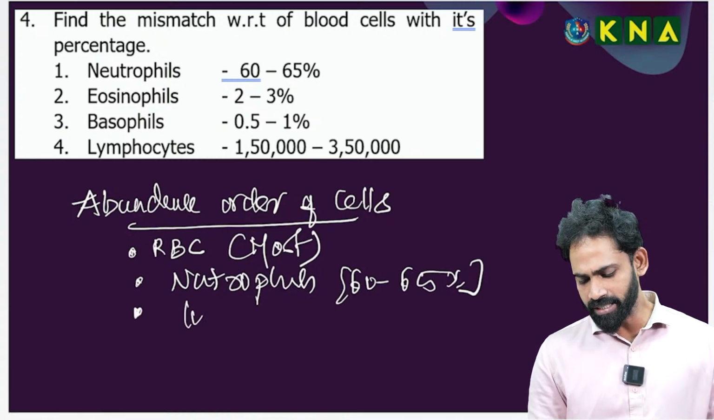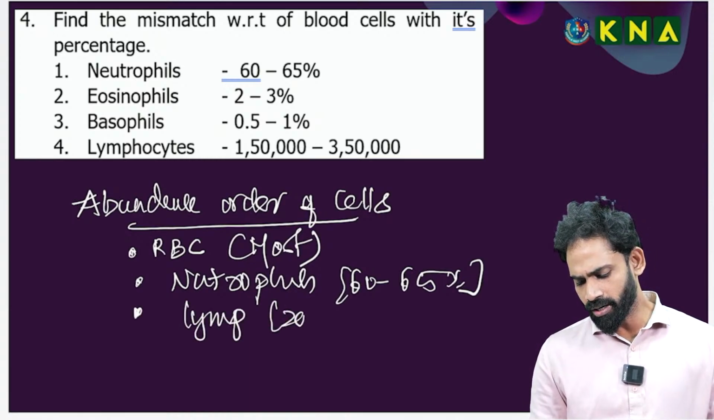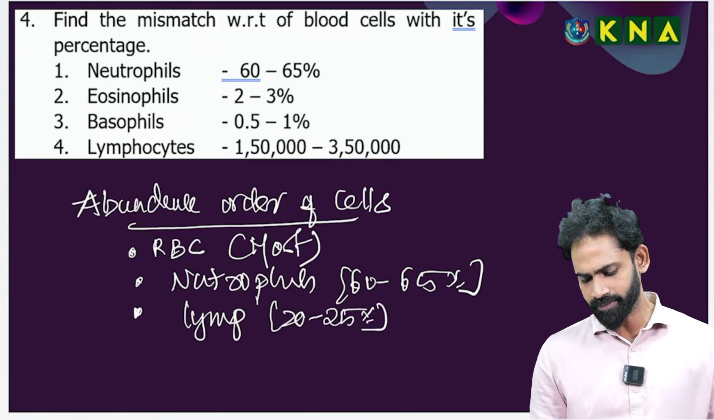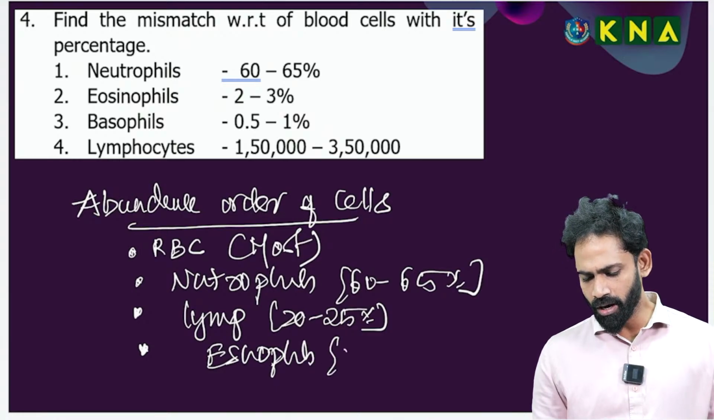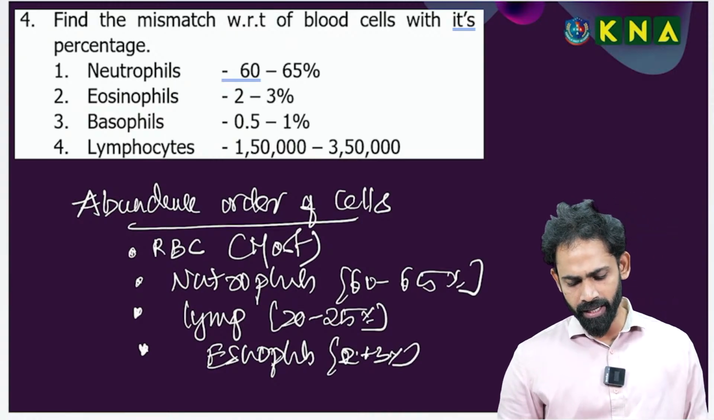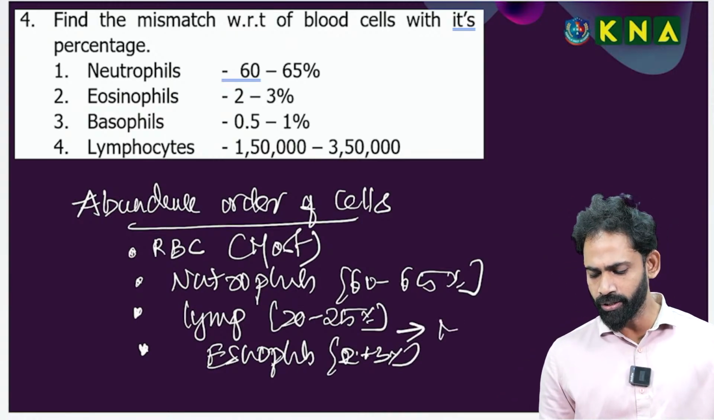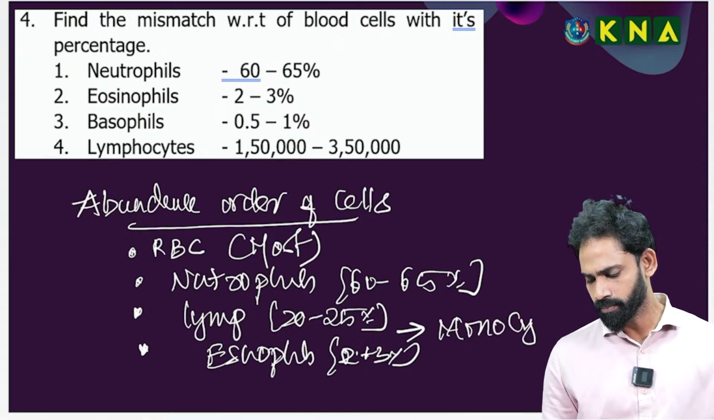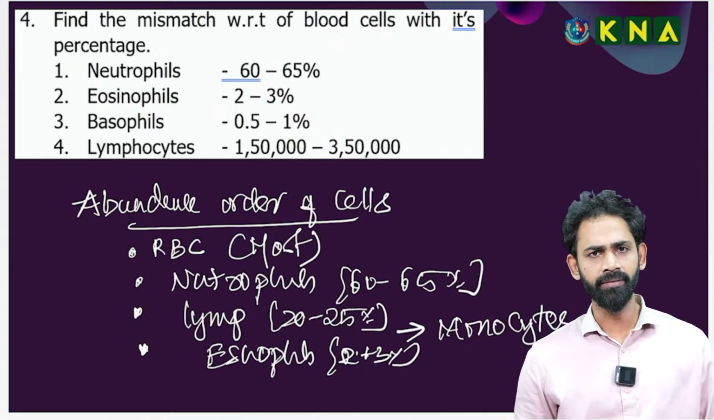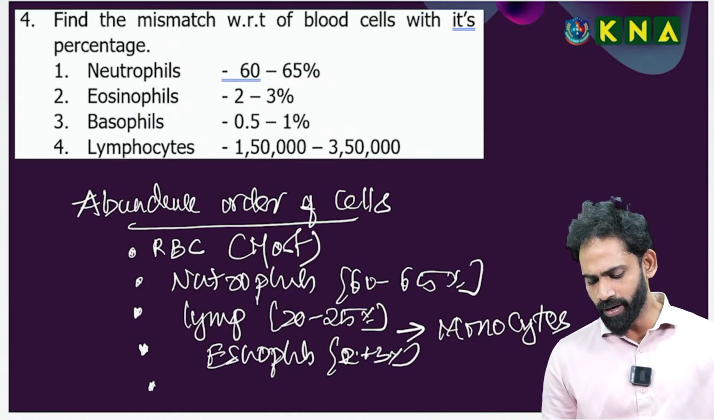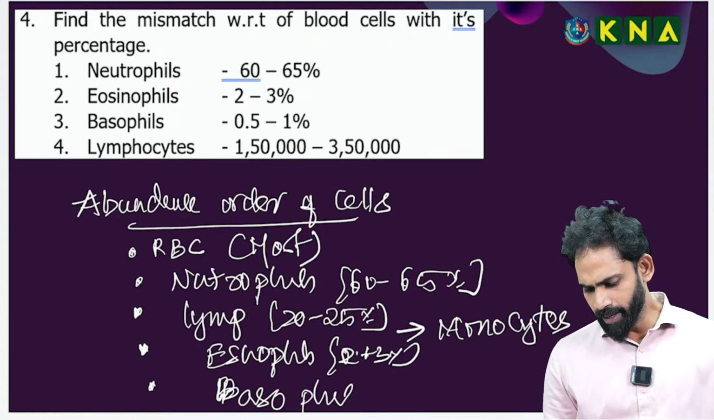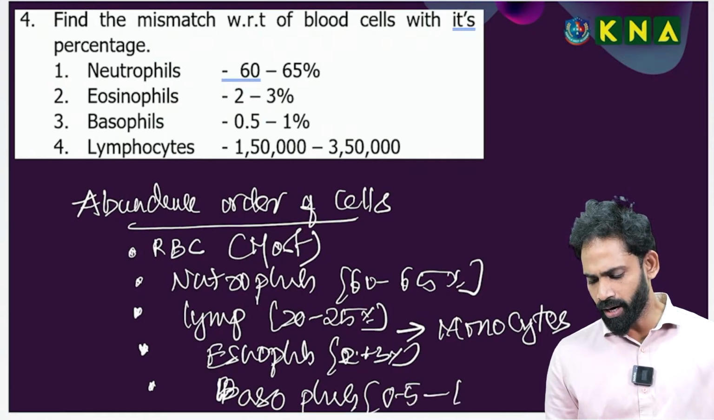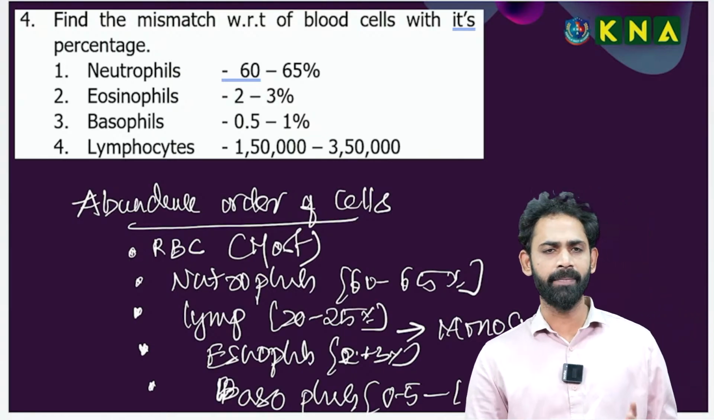The next one is called the lymphocytes. Lymphocytes occupy 20 to 25%. The next one is eosinophils. Eosinophils occupy 2 to 3%. Before these eosinophils, we need to mention the monocytes also, correct? The next one is the basophils. Basophils are 0.5 to 1%. This is the abundancy order.